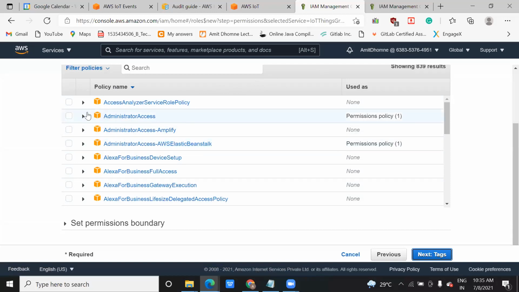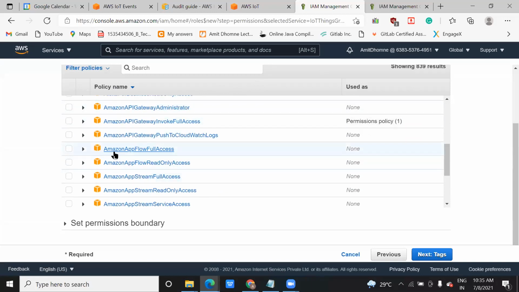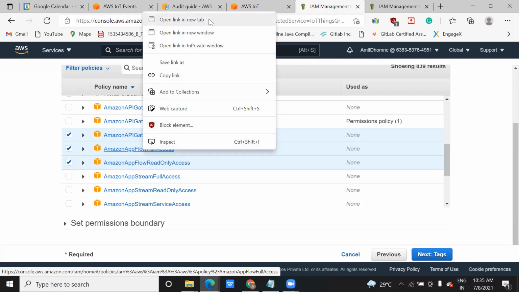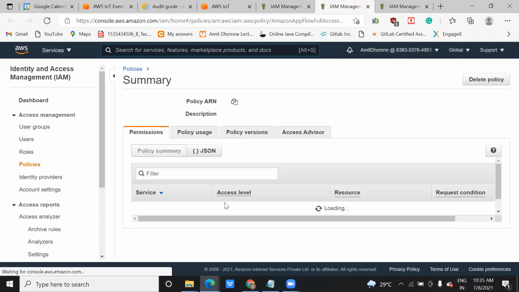Now suppose you want some access, like this one. You click on select. Scroll down; if you want any other service, you can click on it. Now there might be a question about what this particular policy name is used for. In case you don't understand, just right-click on it, and once you right-click, you will get the detail of what that is actually for.